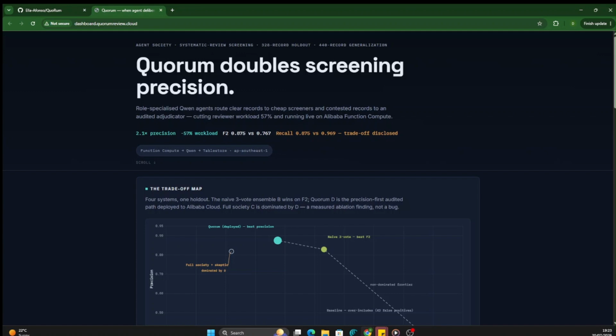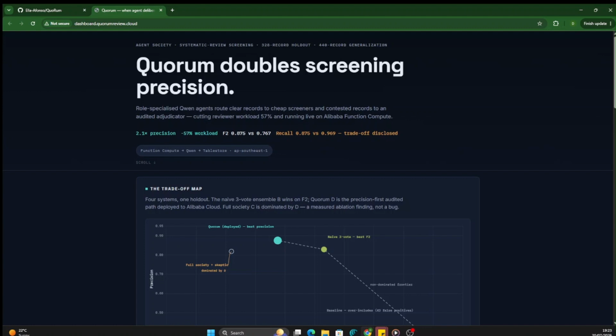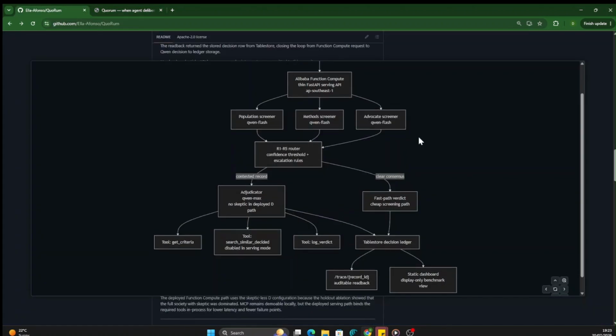Systematic reviews force experts to screen thousands of abstracts to find a few relevant studies. Our primary benchmark screened 4,500 papers, only to find 38. On our 328 record gold label holdout, Qwen doubled precision over a single agent baseline and cut review workload by 57%, while openly disclosing the recall trade-off. Here is how it works.